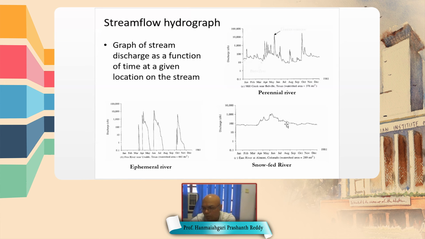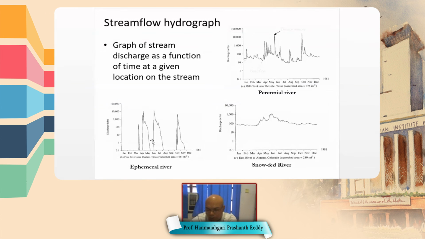But the flow is more during summer because of the melting of snow. You see in this river, there is a peak flow in summer that is due to the snow melting. But the remaining time again there is a base flow. This is also a perennial river.